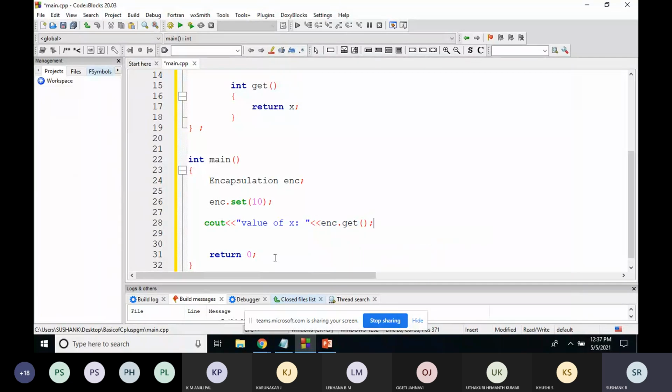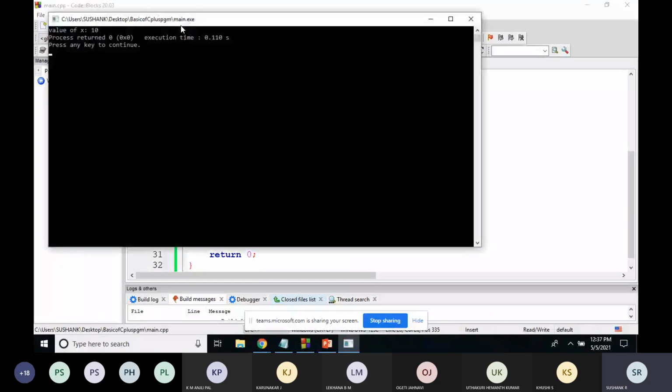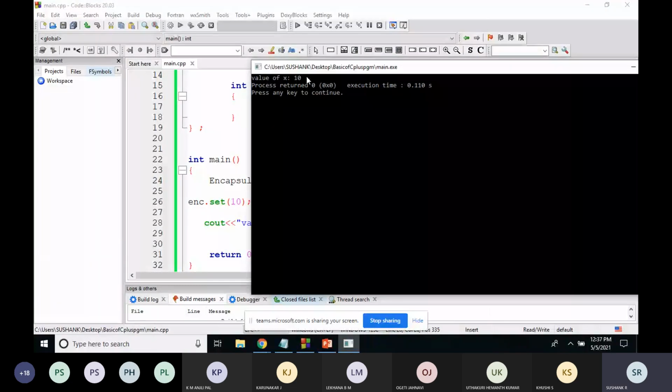This function is for giving the value to x, and this one is for retrieving the value of x. I'll build and run this, and you will get the output, value of x as 10. Whatever I pass in the set function, I get the same value as the output.